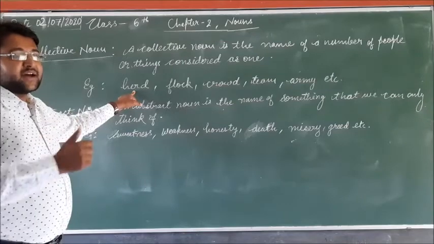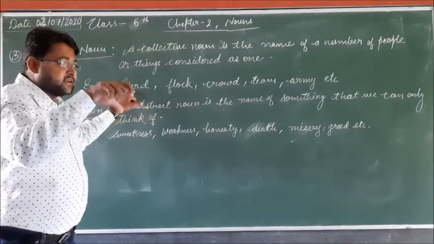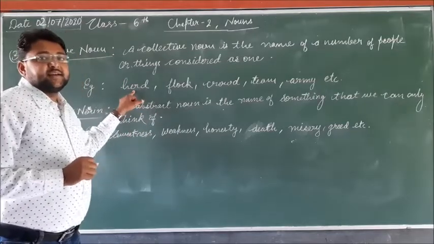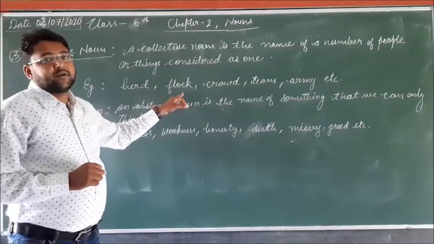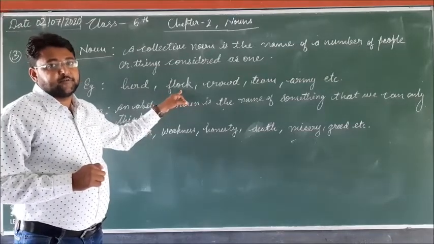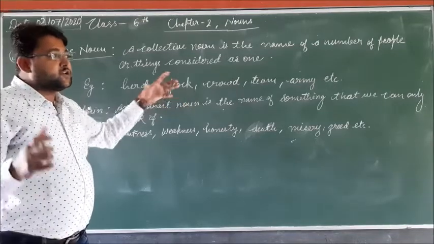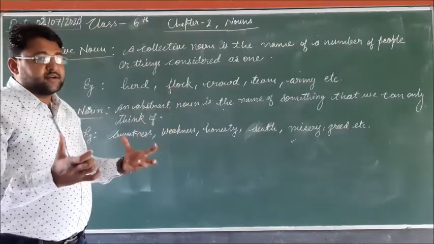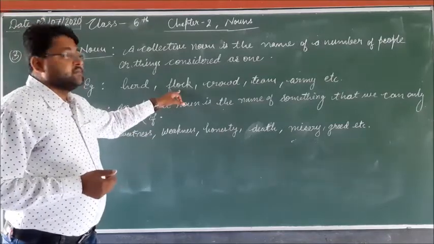Here the example is herd of animals, meaning a group of animals. Suppose many animals are here. All together as a single group, we say that is a collective noun, a herd. Here the flock is the group of birds. Flock means a group of birds. Many birds all together is the collective noun.